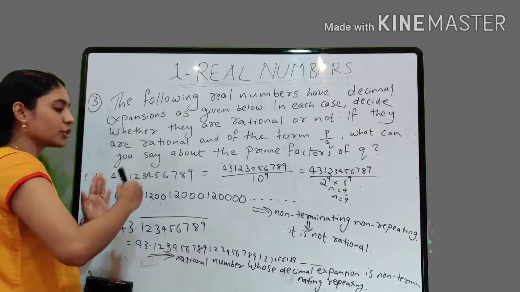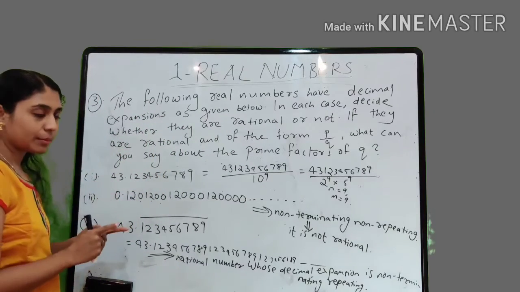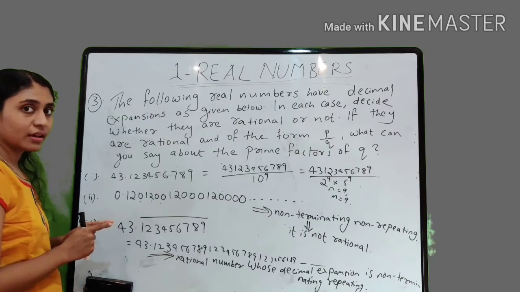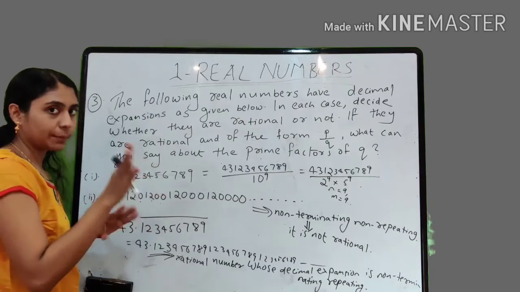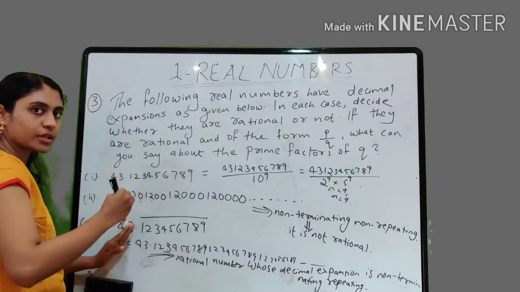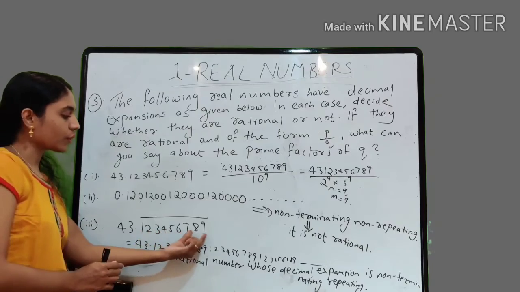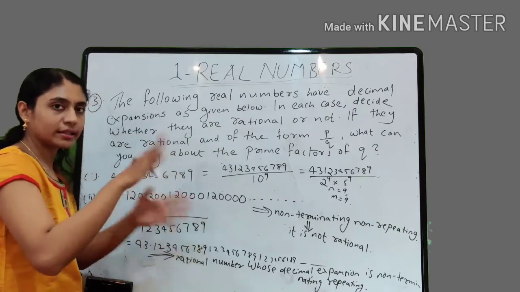Again after 9: 1, 2, 3, 4, 5, 6, 7, 8, 9. That means it is repeating. It is a rational number whose decimal expansion is non-terminating repeating. It is not at all terminating, it is not at all stopping, but after a certain point it is again repeating from the beginning, right? 1, 2, 3, 4, 5, 6, 7, 8, 9, again 1, 2, 3, 4, like that.